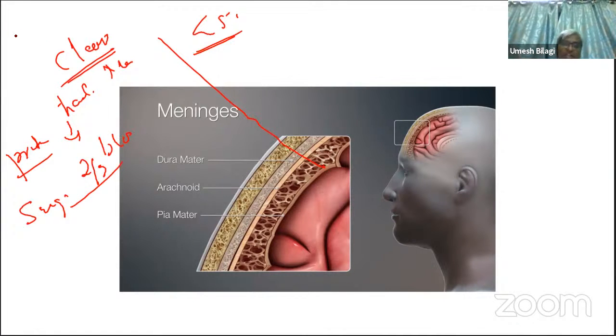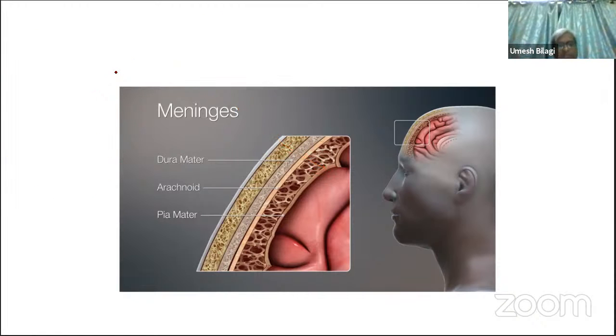CSF is not rich in complement or antibodies. It is a clear fluid, just like distilled water, though not exactly. Since it is such a clear fluid, it has little defensive mechanism. Neutrophils are not there, antibodies are not there, protein is low. So it is a sterile fluid, like.